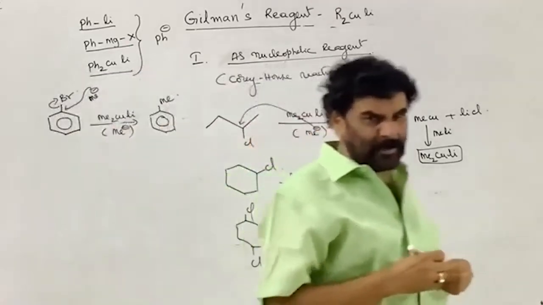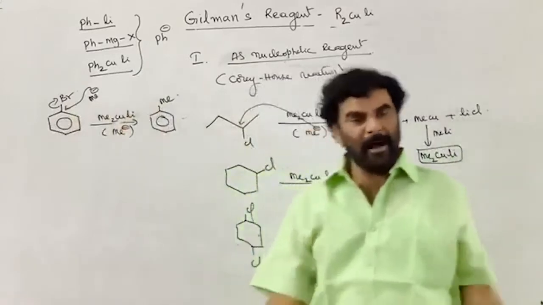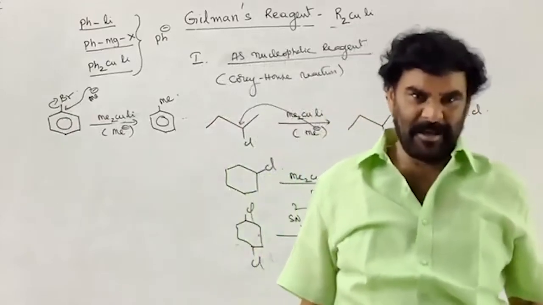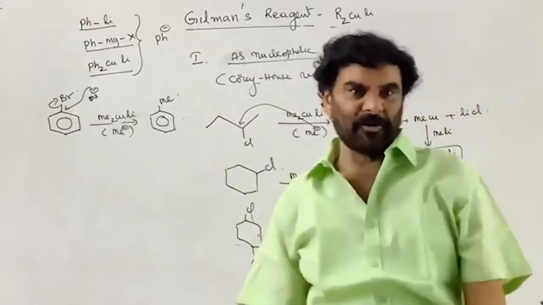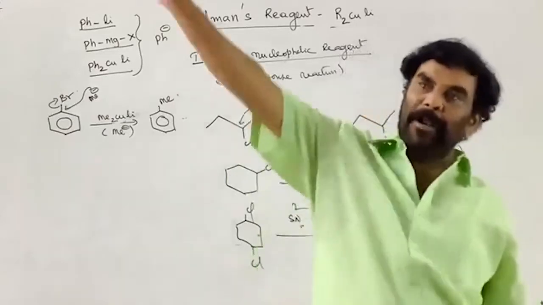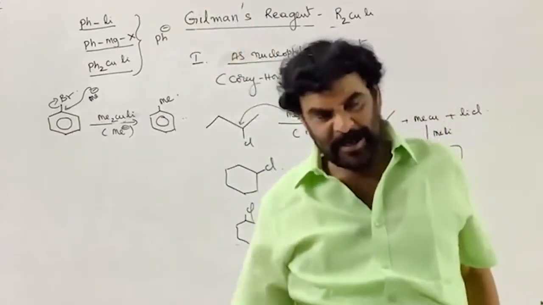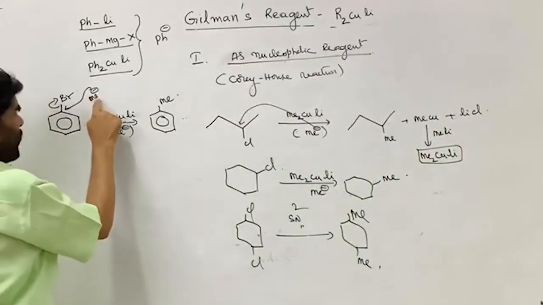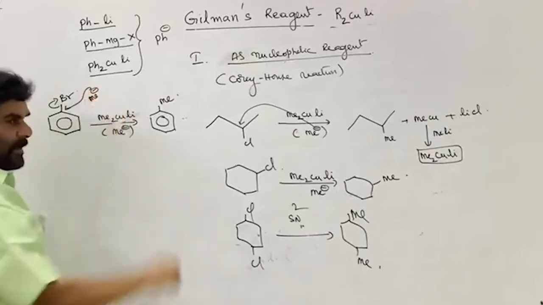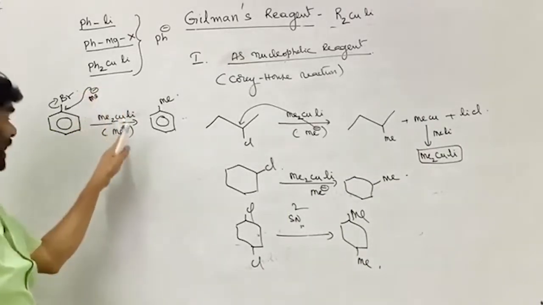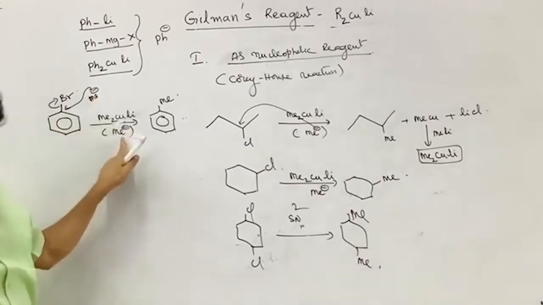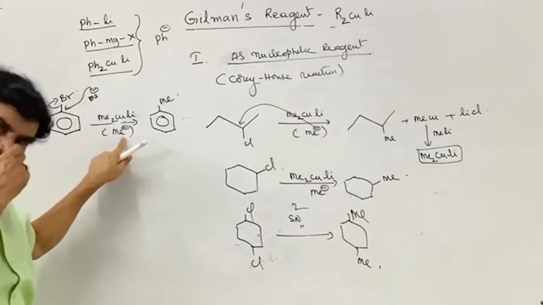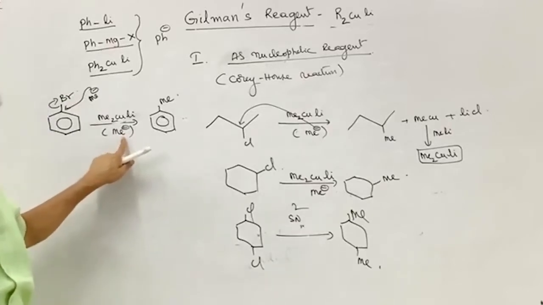You may ask how it is possible, we say that aryl halides do not take part in nucleophilic substitution reactions. If you force the halobenzenes to take part in nucleophilic substitution, they take part through the other mechanism which is known as the benzyne mechanism. How is it possible? Because here the amount of negative charge on the methyl carbanion is very less, because it is connected to the carbon. It is not separated from the carbon. It is connected to the carbon with a small amount of negative charge.